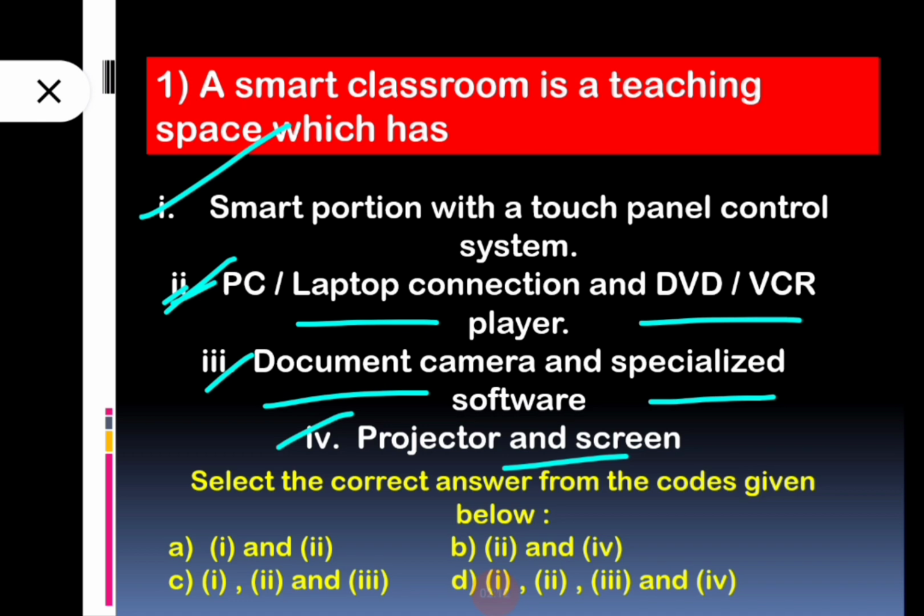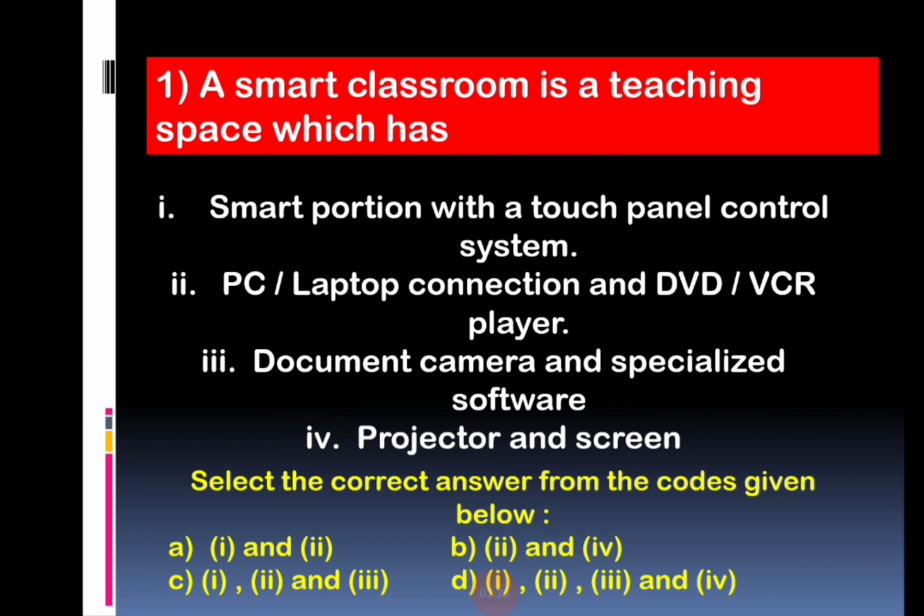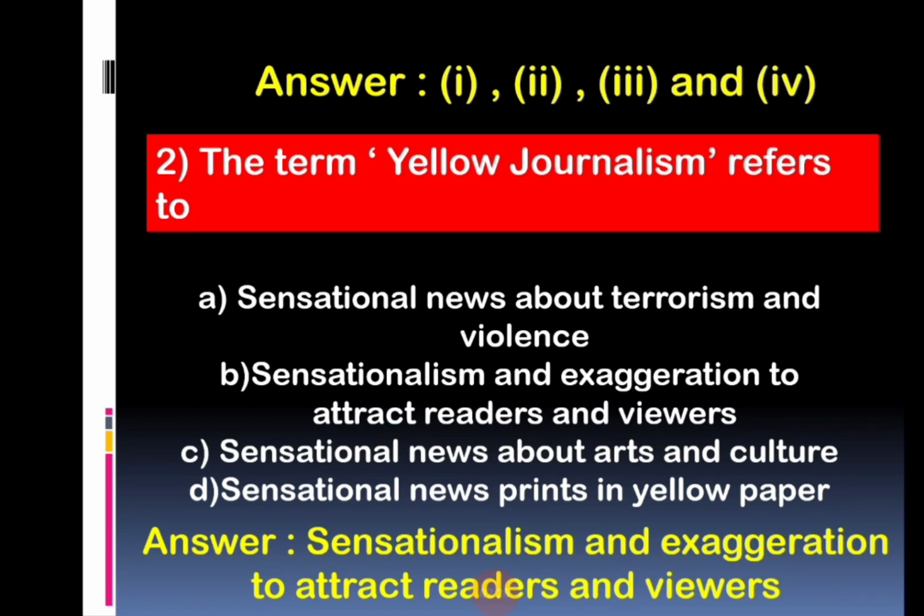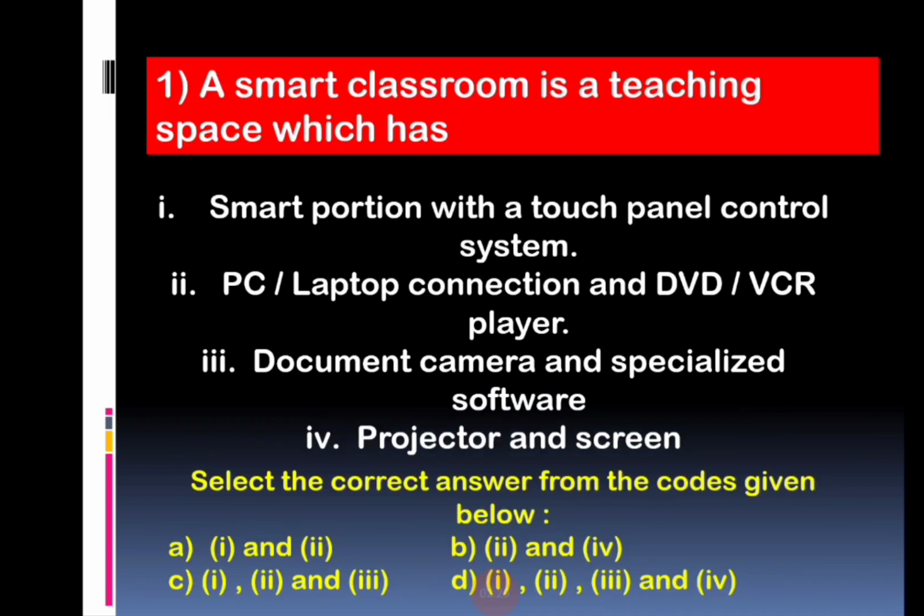A smart classroom is a teaching space. Which option is correct? Learner, do you know? The correct answer to this question is the last option, that is 1, 2, 3 and 4.